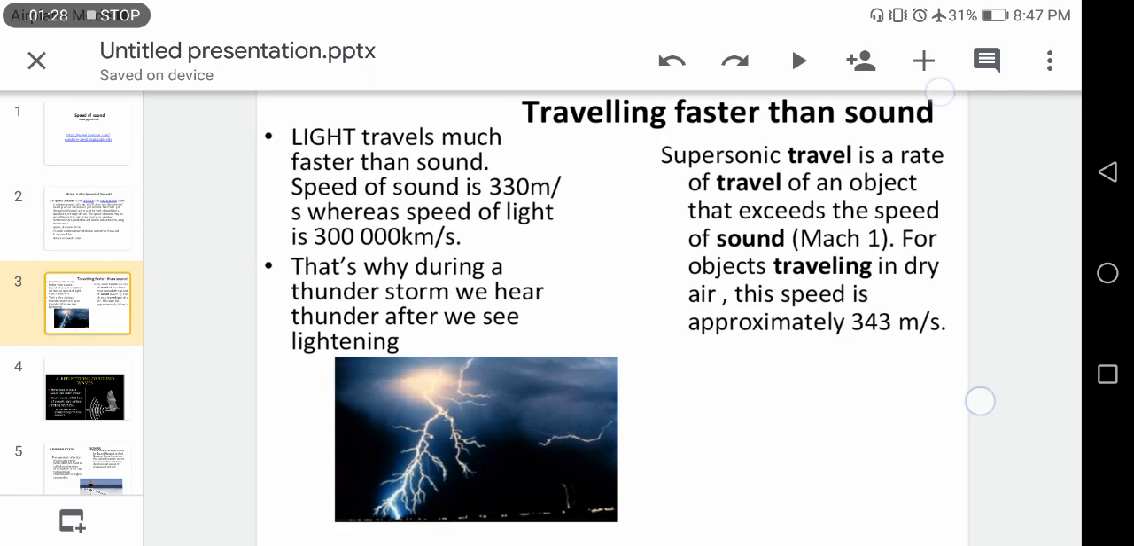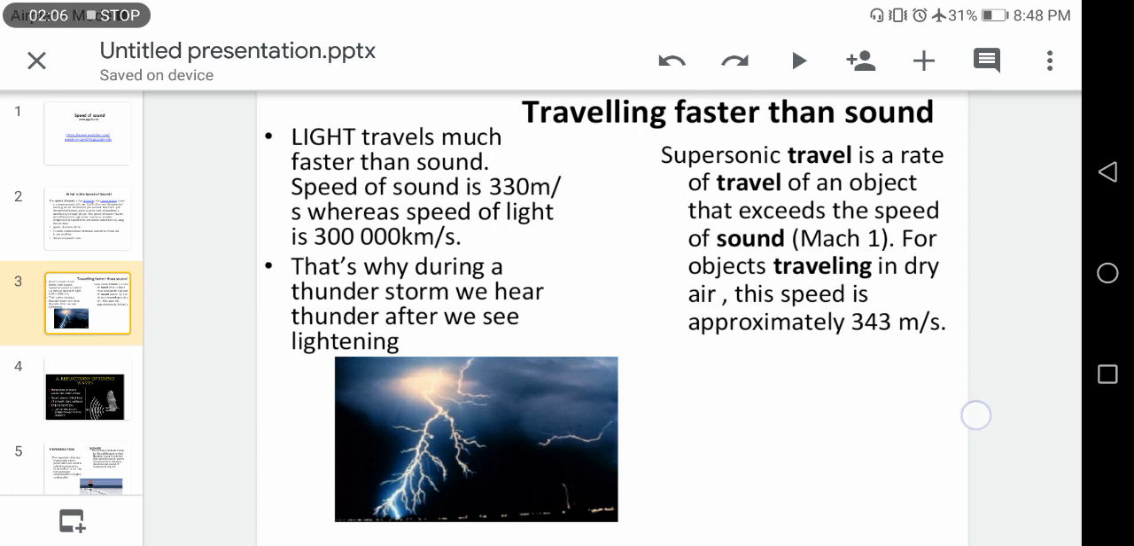Whenever sound and light cover some distance, the speed of the light and the sound is different from each other. For example, during a thunderstorm, we first see the flashes of light, and after some time we hear the sound of the thunder. Why? Because the speed of light is much greater than the speed of sound, and this is the basic reason that after seeing the lightning, we hear the sound.